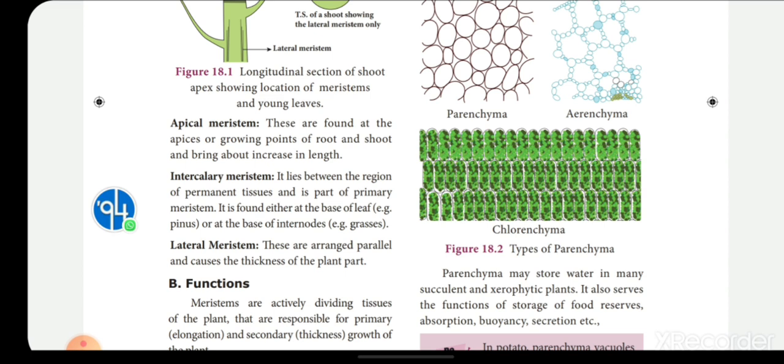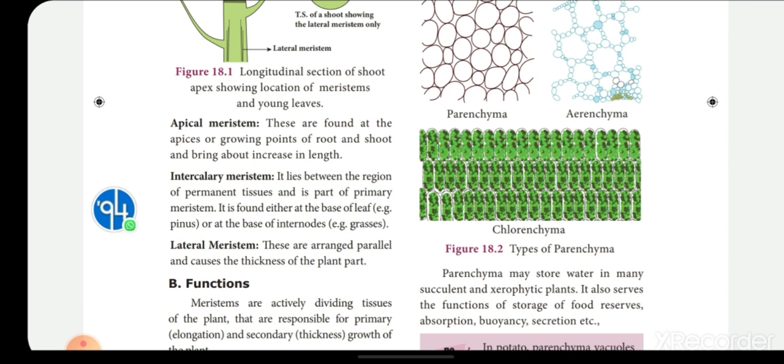Next, intercalary meristem. It lies between the region of permanent tissues, underline it. Where it is located: between two permanent tissues, and it is a part of primary meristem, and it is found either at the base of the leaf or at the base of the internodes. Either it will be present at the base of the leaf, because the leaves originate in the node region only.